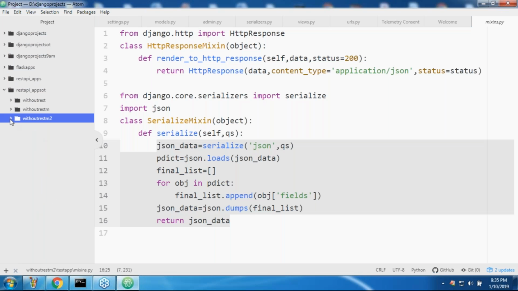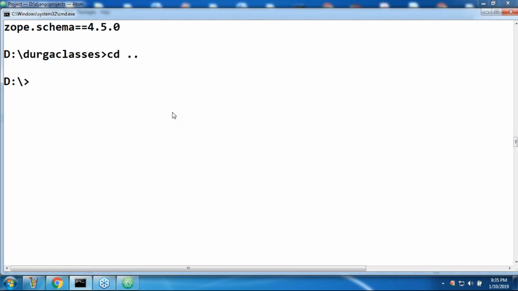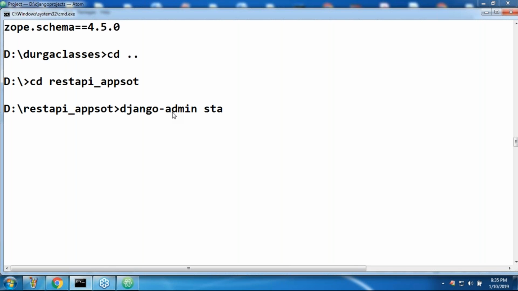Let me go to REST API apps, voting. Do you know django-admin startproject? My project name is withrestc1, which I'm taking.